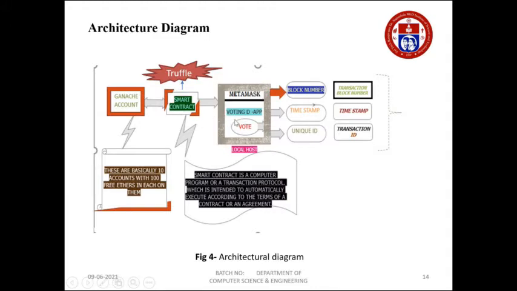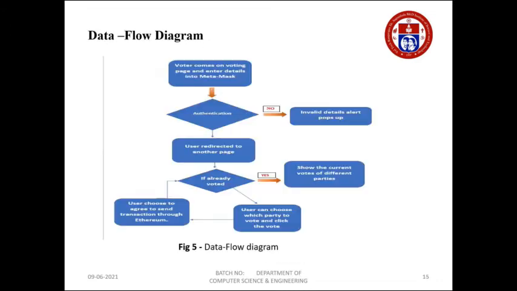MetaMask is there, which is used for the voting decentralized application, which will give you a vote containing a block, which generates a block containing timestamps and a unique ID. For each transaction there will be a unique ID, and a smart contract is nothing but a piece of code that will help to automatically execute whenever an agreement happens.